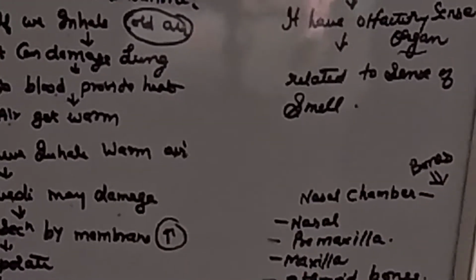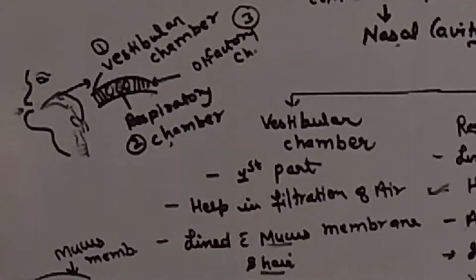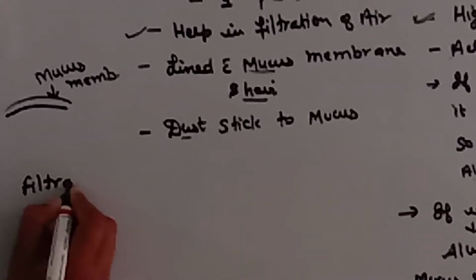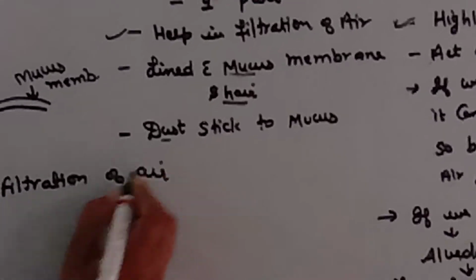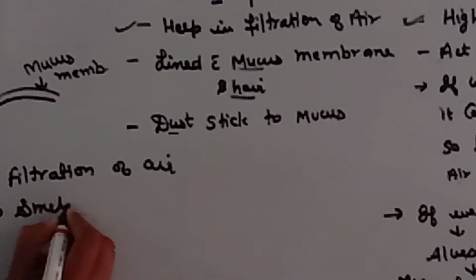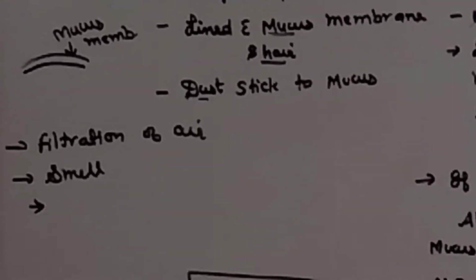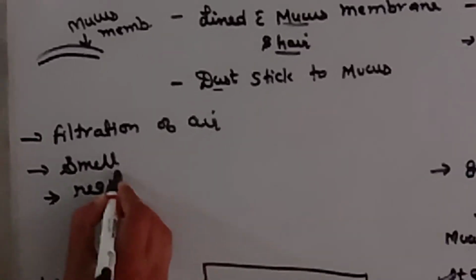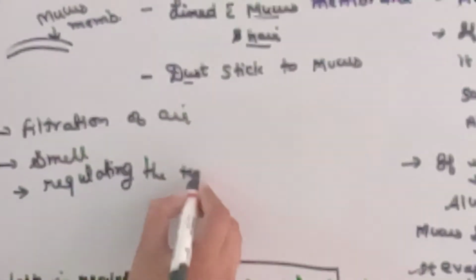Thus, the nostril opens in the nasal cavity, which performs an important function of filtration of air, performs the function of smell, and the third and the most important is maintaining or regulating the temperature of air.